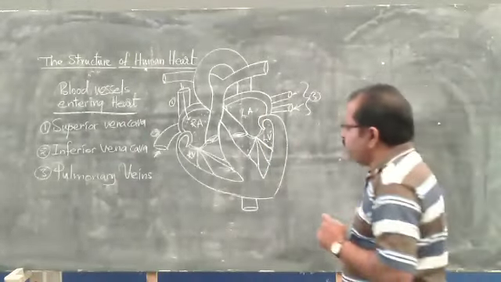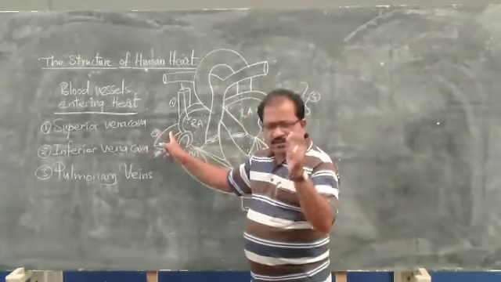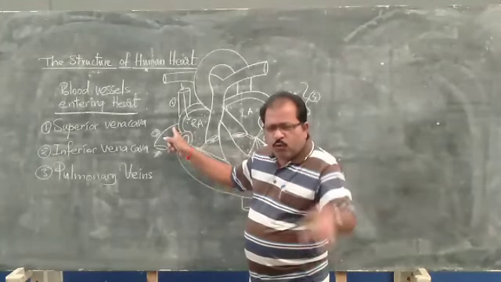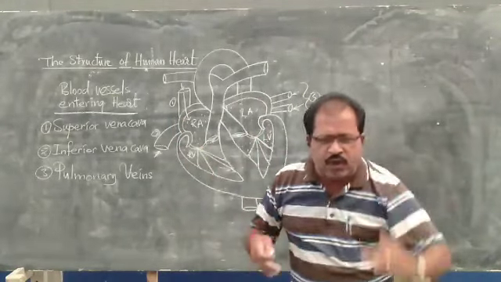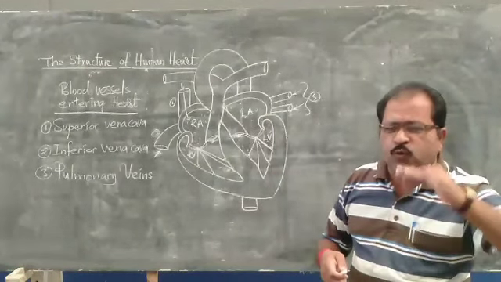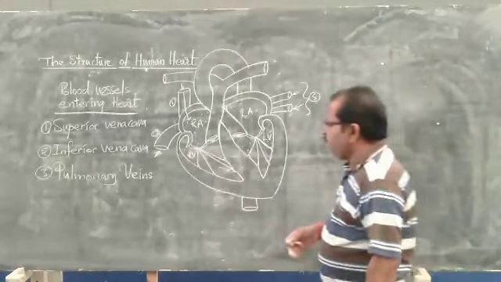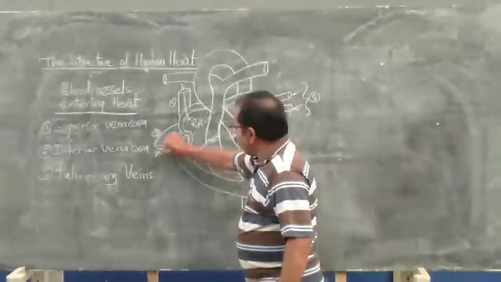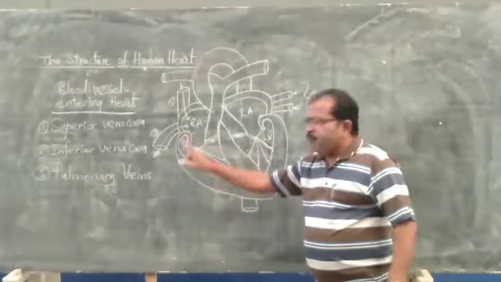Okay. The next one is the inferior vena cava. The second largest vein, that is bringing the blood from the lower parts of the body. That means the parts which are present below the heart. From those parts, this inferior vena cava will bring the blood to the right auricle of the heart. So this is also entering into the heart. And next one is the pulmonary veins.